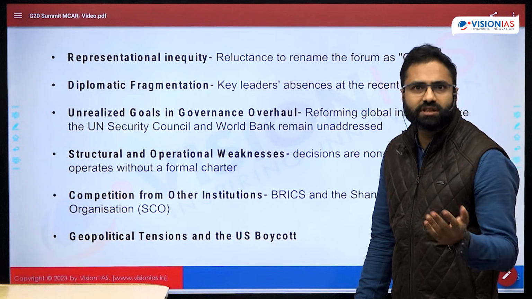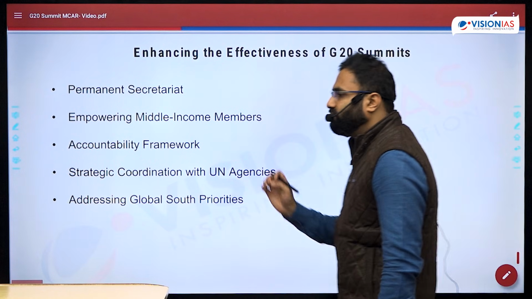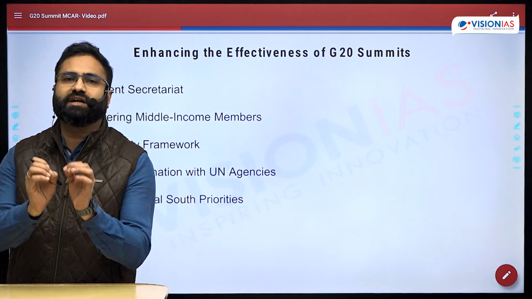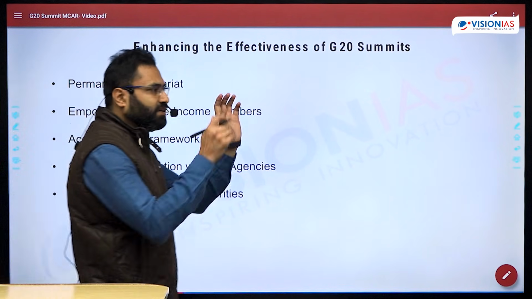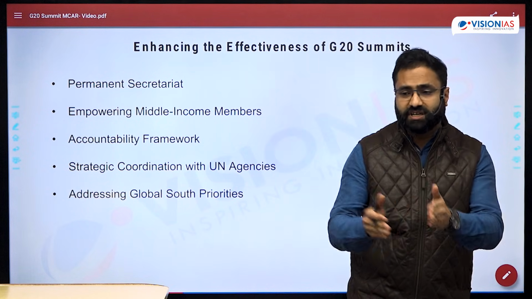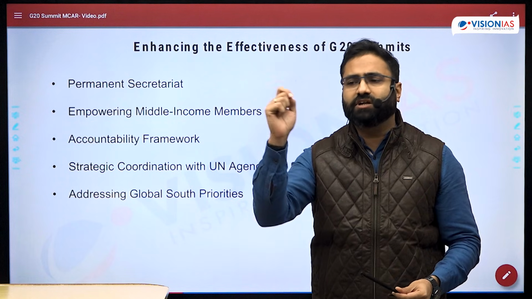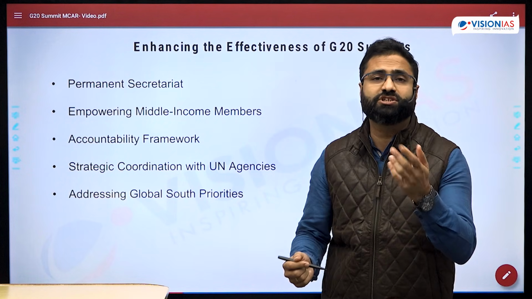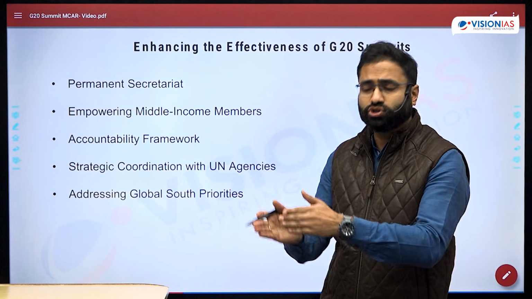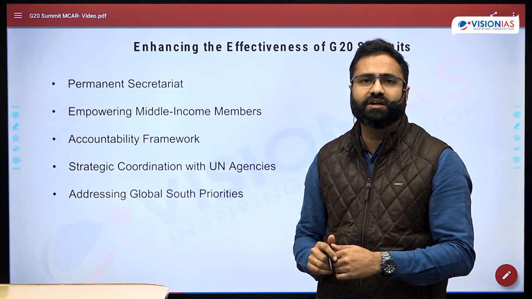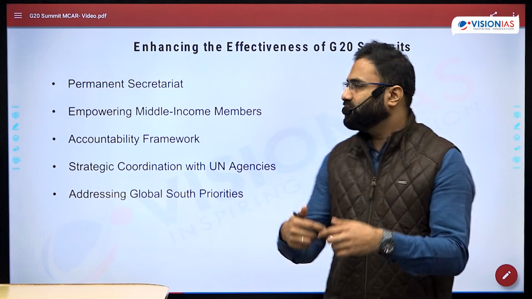Now, what should we do in these particular cases? Because these are the weaknesses. So there should be effective enhancement of the global role that has to be played by the G20. For example, there is a need for a permanent secretariat. There should be a place where diplomats sit and chalk out what the priority areas should be, what the key work areas should be, and what the agenda should be for the upcoming G20 summit. It should not rest only upon the host country or the Troika, which is the group of three countries, but there should be a permanent secretariat which will ensure continuity in the policies.